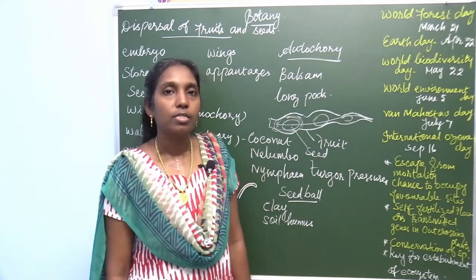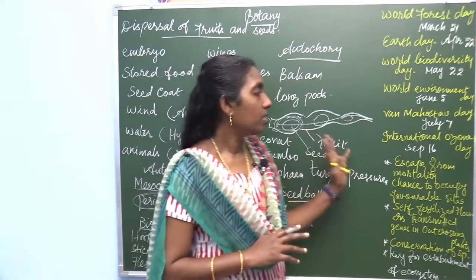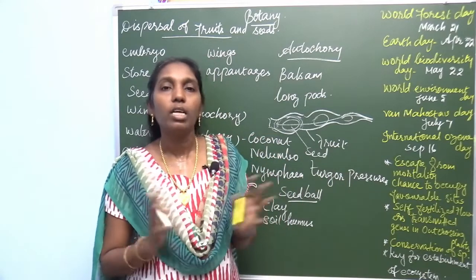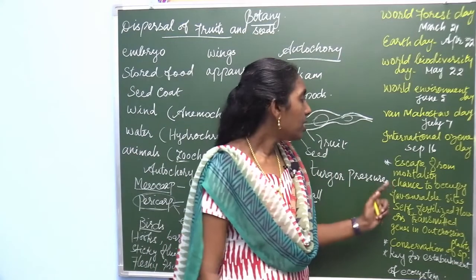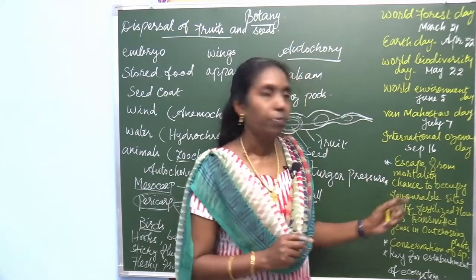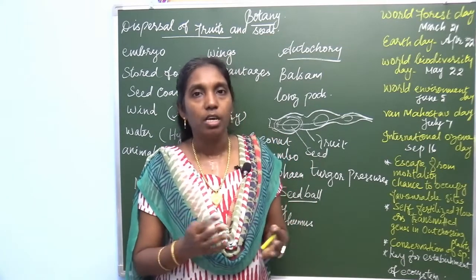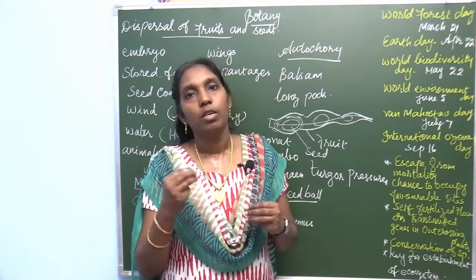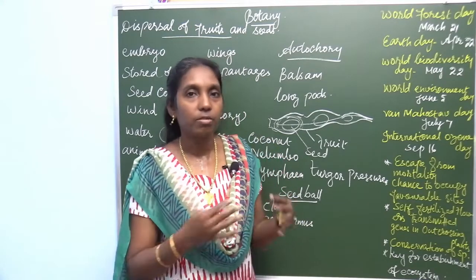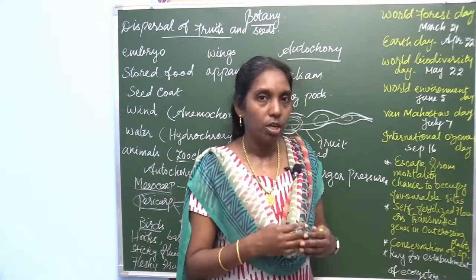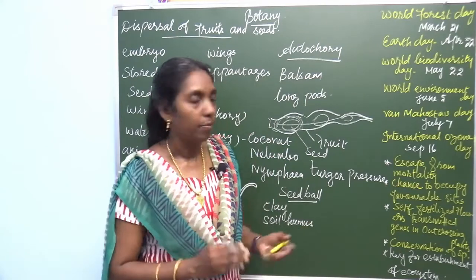And another question is the advantages of this dispersal of fruits and seeds. What are the advantages of dispersing fruits and seeds? The seeds can escape from mortality. Mortality is the death of the plant by means of predators or pathogens which attack the plants. To escape from this mortality, the dispersal of seeds away from the parent plant is important.